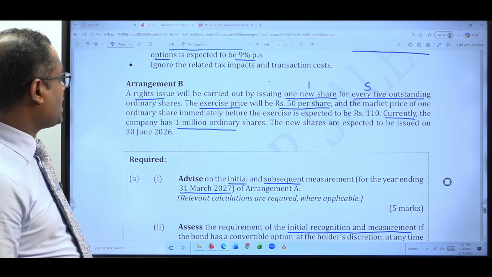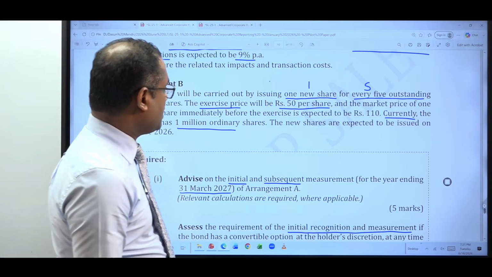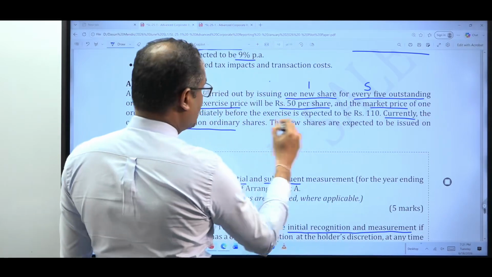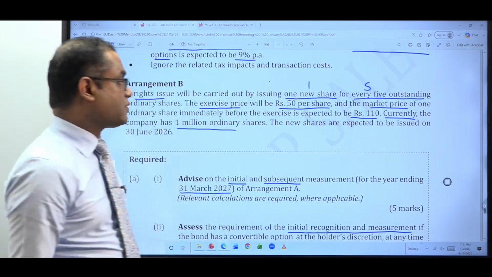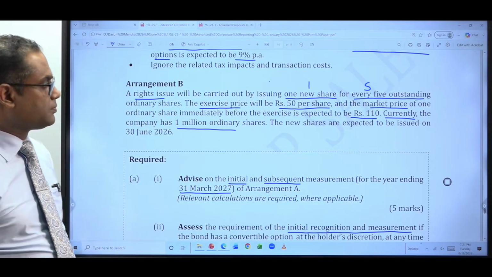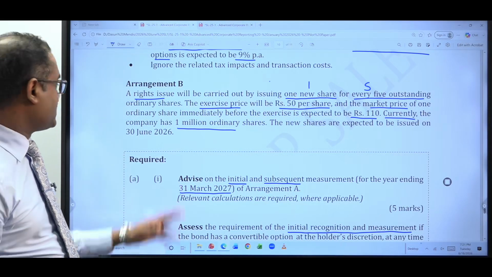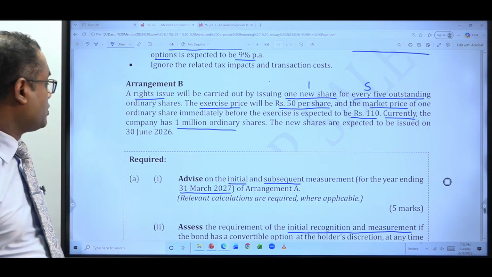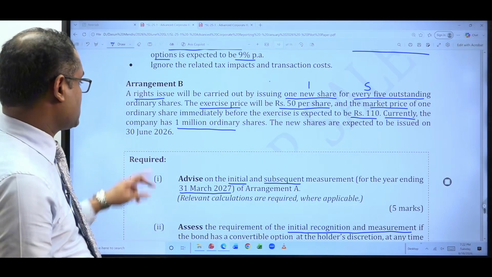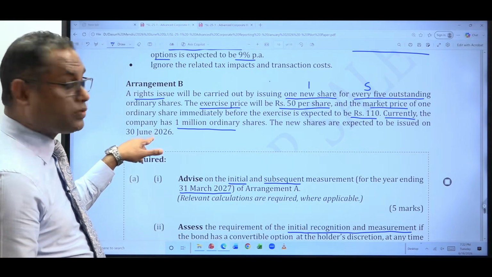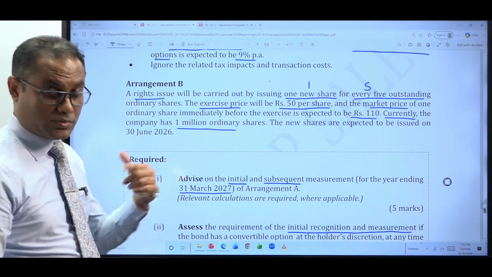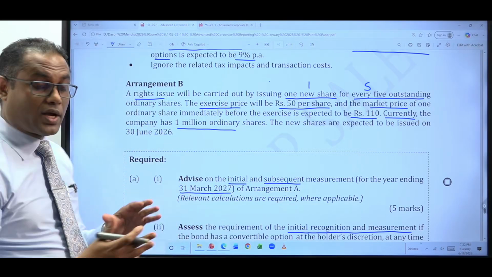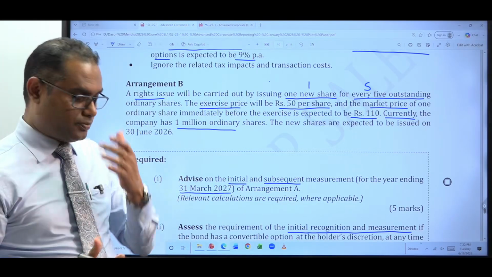The market price of the ordinary share immediately before the exercise is expected to be 110. Okay, market price of the share immediately before the exercise of the rights, how much? 110 rupees. This is the expectation. So it's mentioned earlier, currently the company has 1 million ordinary shares in issue. New shares are expected to be issued on 30th June 2026, right? So the date of issuing these new shares is also important for the computation, especially for the computation of the weighted average number of shares, because this is for the financial year ended 31st March 2027, right?